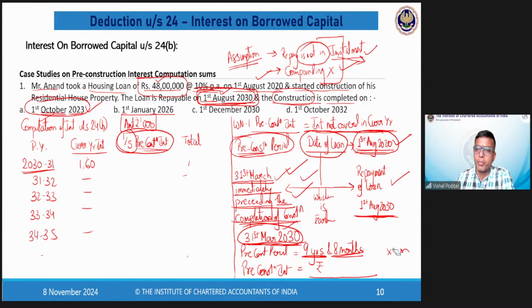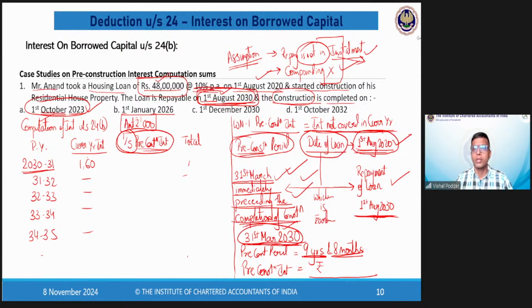How much is my total pre-construction interest for 9 years, 8 months? Yes, pre-construction interest for 9 years, 8 months is how much? I'll do the calculation. 928 by the, let me just check. I'm getting 4640.